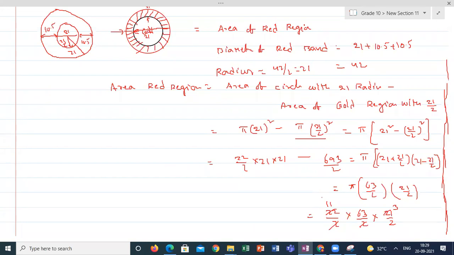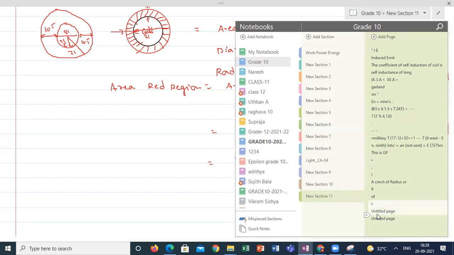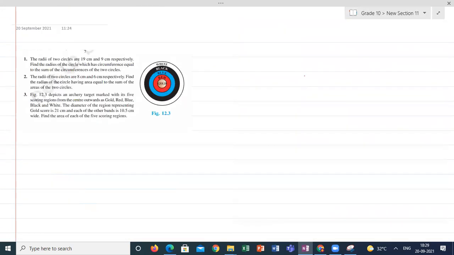So to avoid this confusion, because here they gave so many regions, how can we proceed with this question? First, write the radius of the gold region. It is given that 21 is the diameter, so the radius is 21/2, 10.5 centimeter.